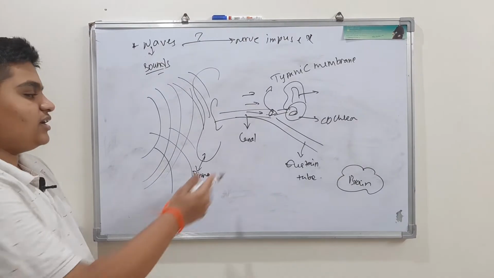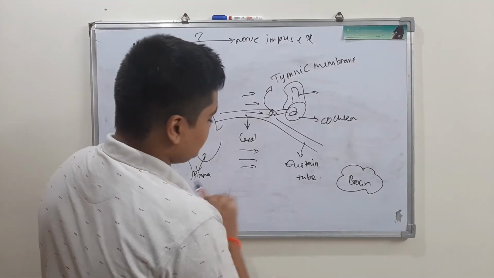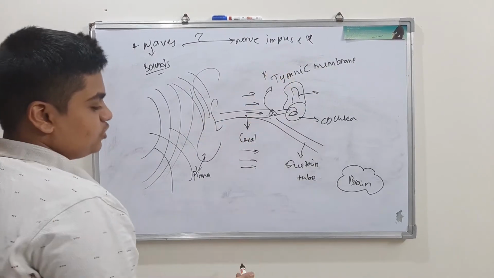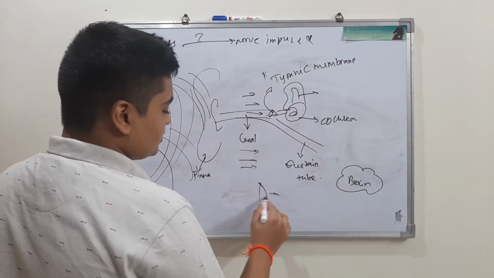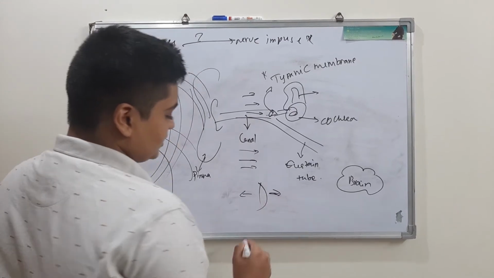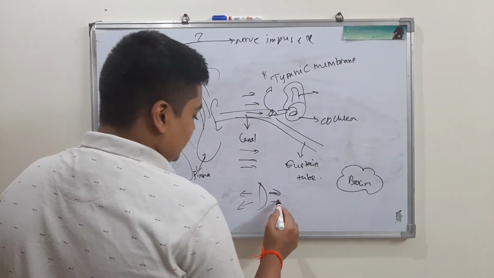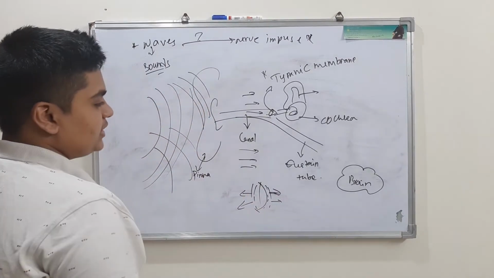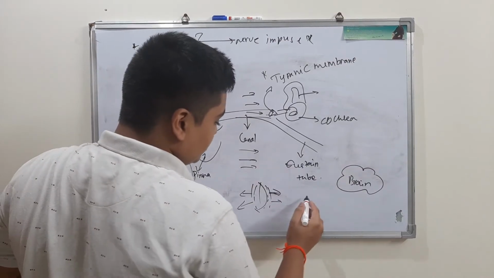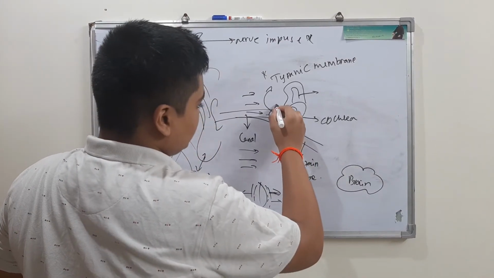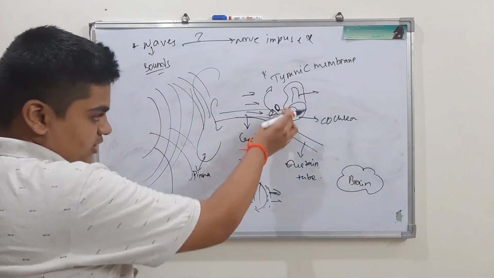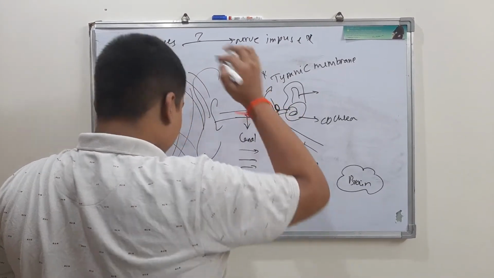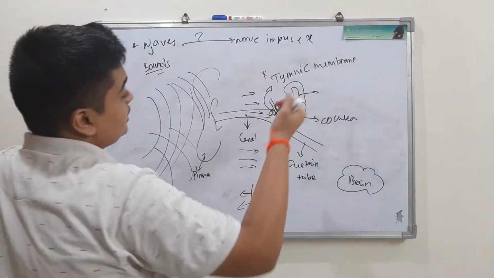So now whenever these vibrations are hitting this eardrum or tympanic membrane, as I told you that this tympanic membrane is of elastic nature, so it starts vibrating like this. Now when this is vibrating, these vibrations are transmitted towards the oval window. Somewhere here we have the oval window, here we have incus, stapes, malleus, incus, stapes, the ear ossicles.